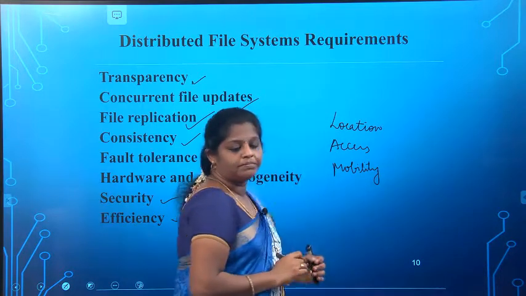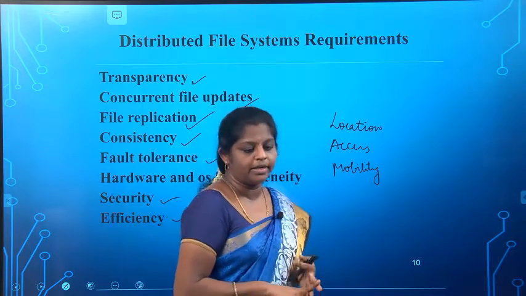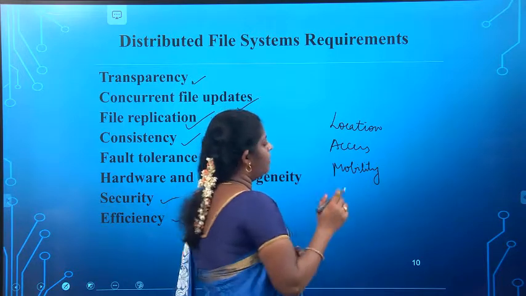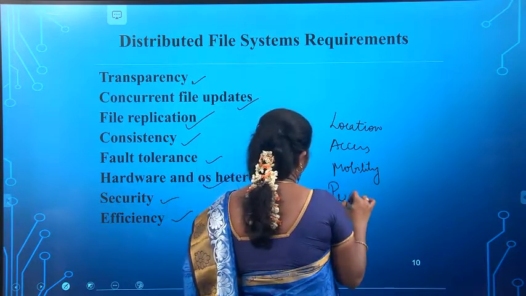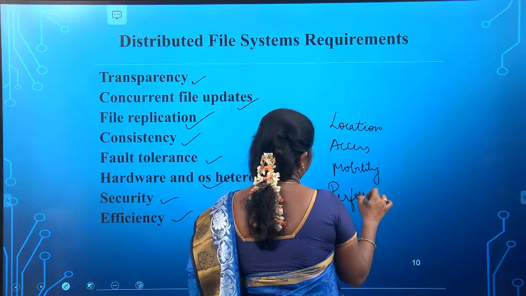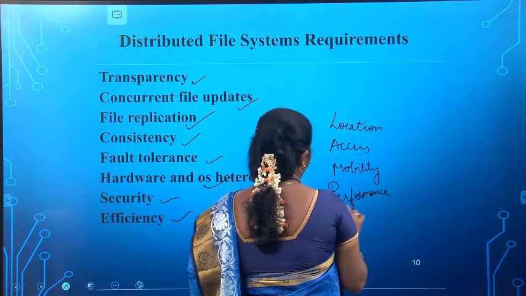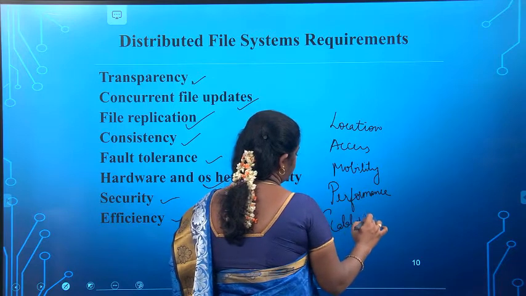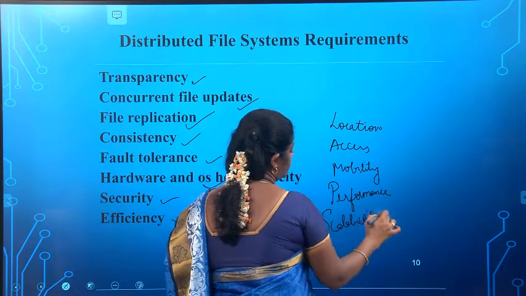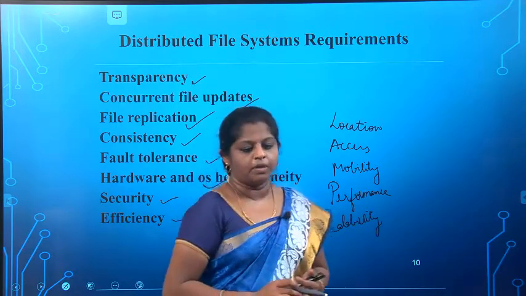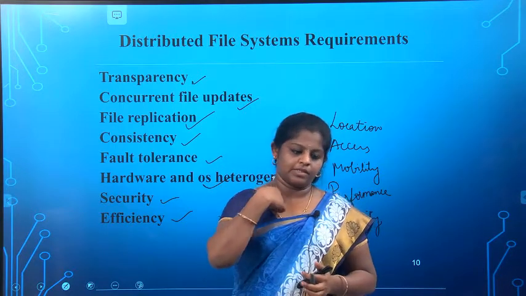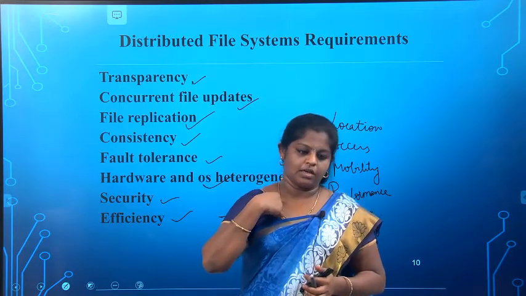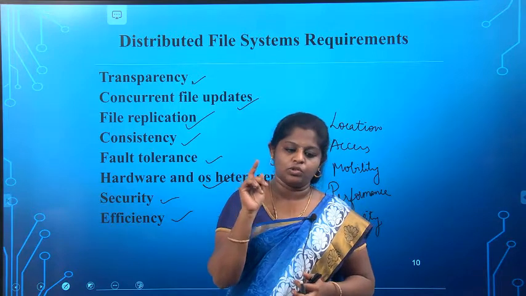And the important ones, performance and scalability. Okay. So the first one is location transparency.